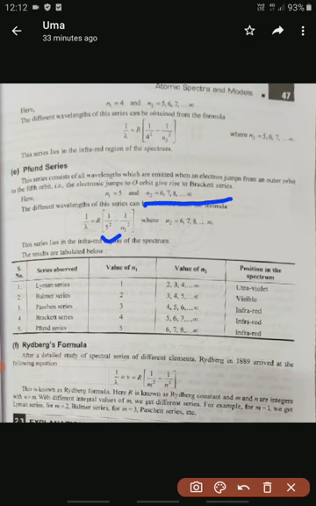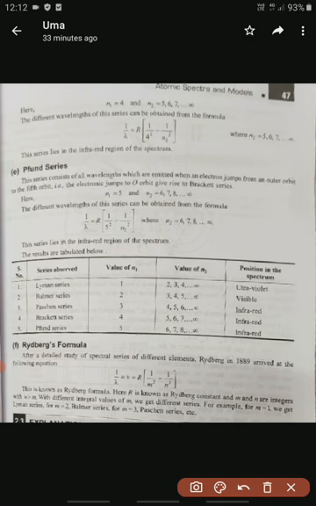As you wish, you can substitute any value. This series lies in the infrared region of the spectra. Spectra contain different regions, UV regions, IR regions. So Pfund series lies in the infrared region.